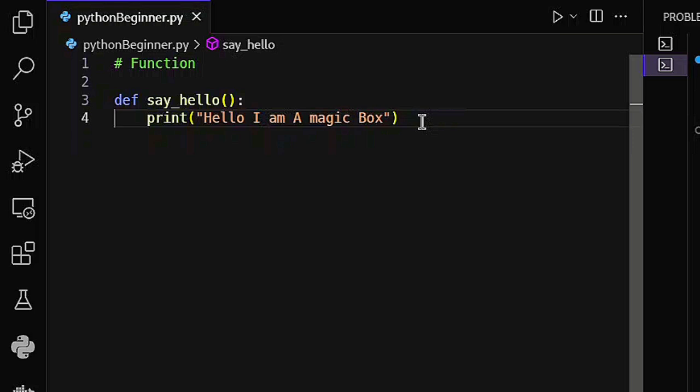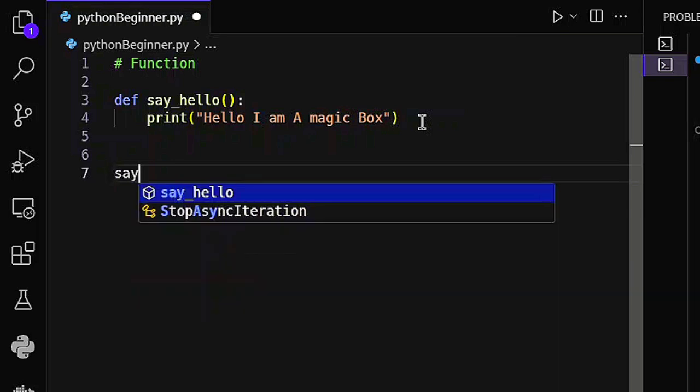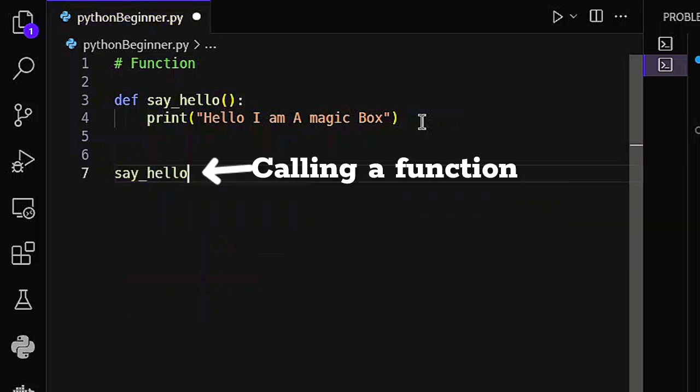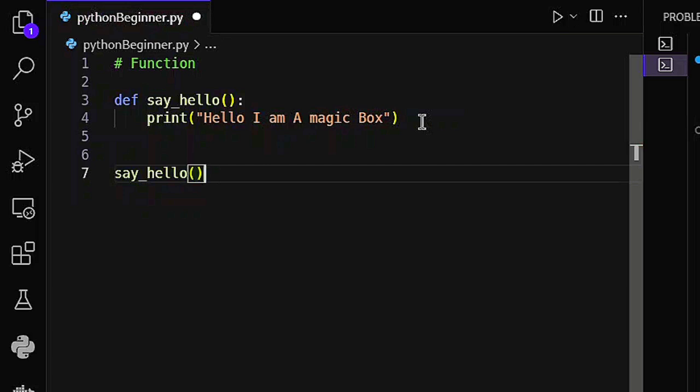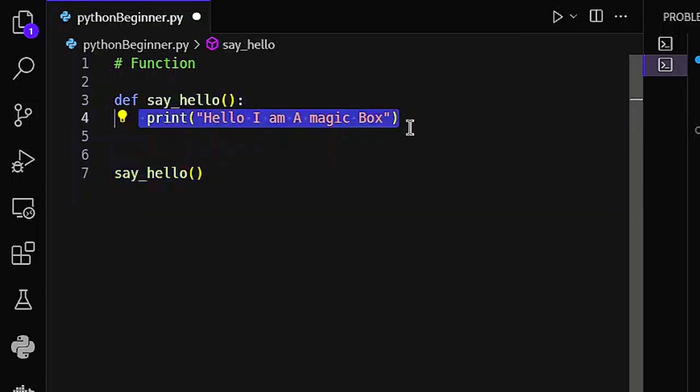So if we don't call it, it's not going to do anything for us. So we have to come down here and call our magic box. So how do we call our magic box? We're going to call the name that we assigned to that magic box, which in our case here, we just call it say_hello. So when you call it, make sure at the end you put open and close parentheses. So now when we call this say_hello, whatever we define inside this say_hello is going to be executed.